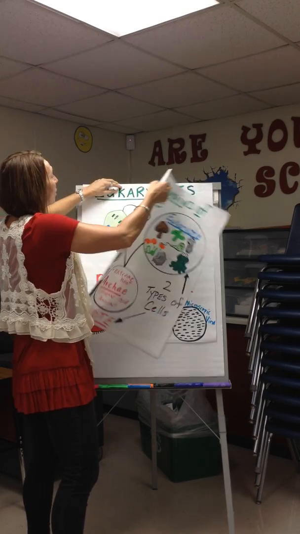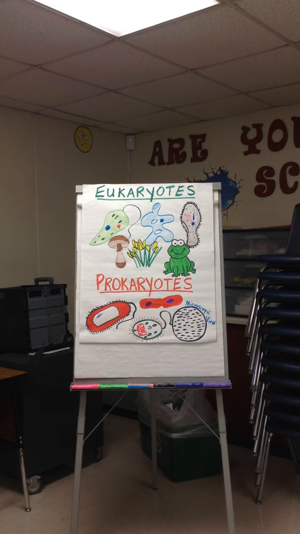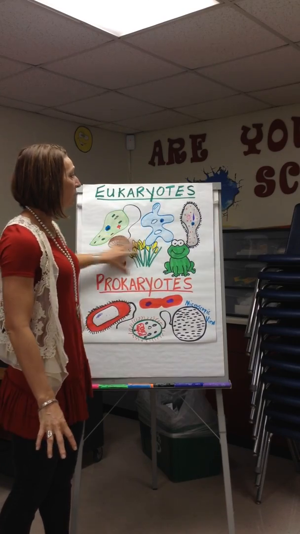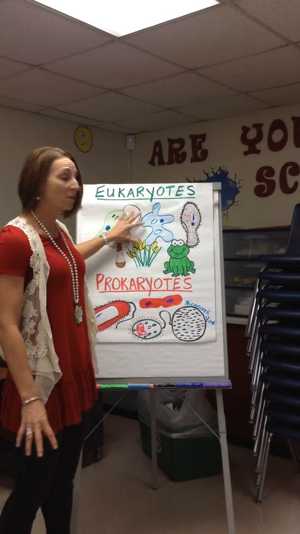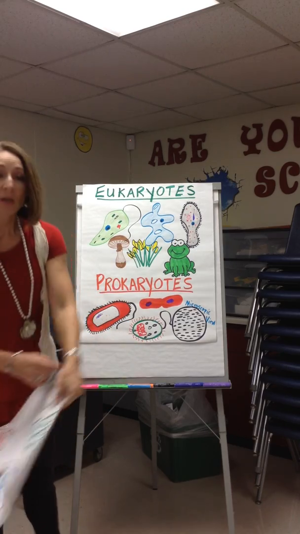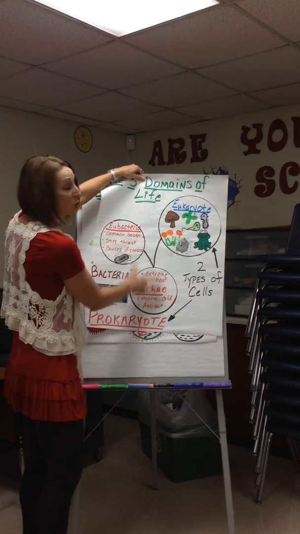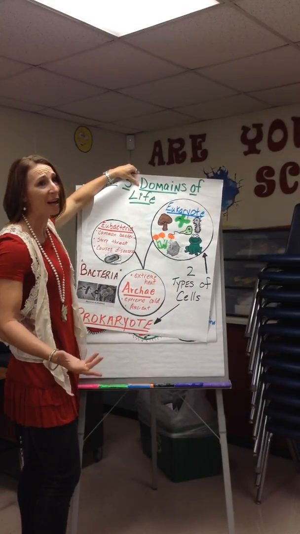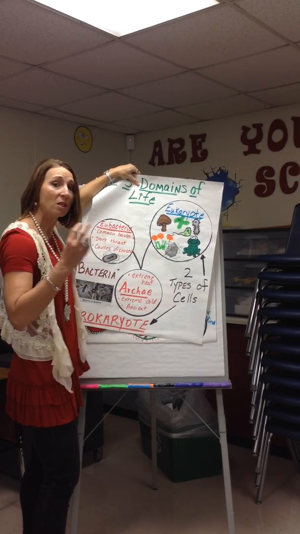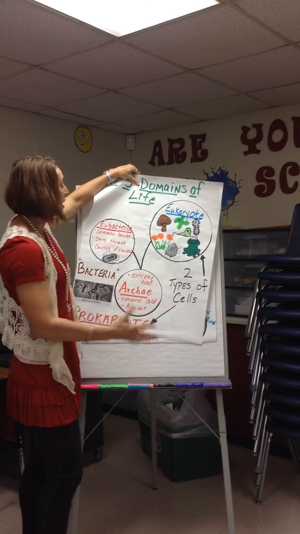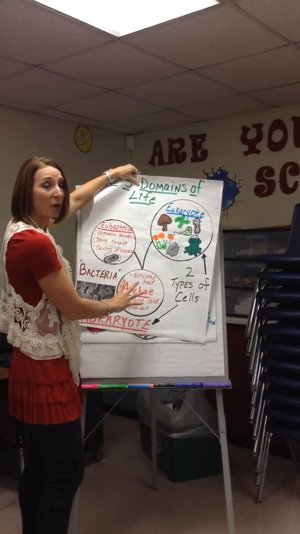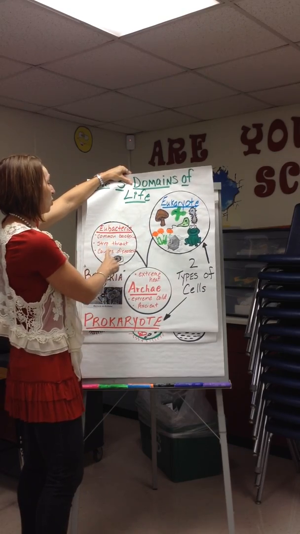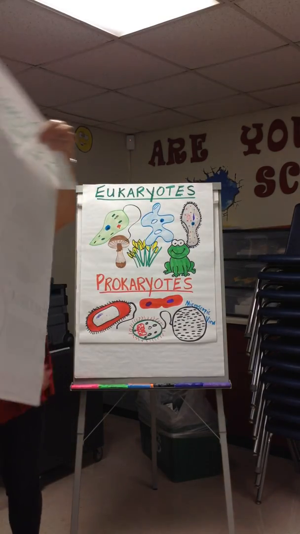Okay, so we're going to go to this poster. This splits into your eukaryotes and your prokaryotes. Your eukaryotes is a domain. It's one of the domains. Your prokaryotes, remember, is split into two different domains because this one, the archaea, is old. It's first organisms on Earth. So scientists had to divide the prokaryotes into two domains. So that's why there's three domains of life. And that's why there's two types of prokaryotes. The old prokaryotes, first organisms on Earth, and the newer ones like strep throat, diseases, and common bacteria.